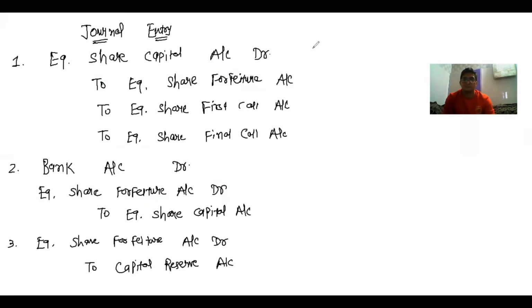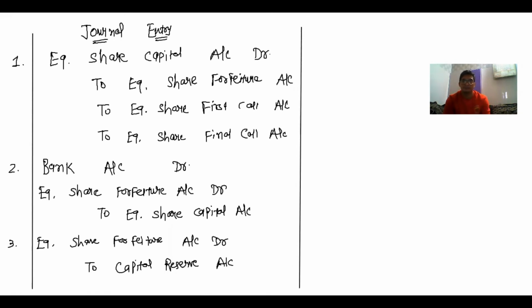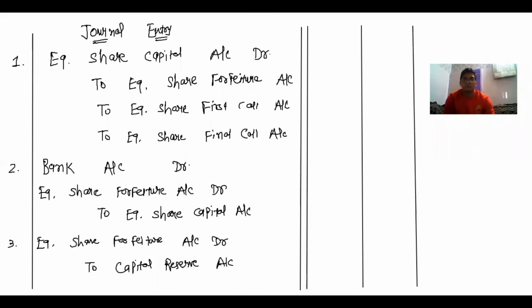So now I am drawing the format for journal entry. First of all, date, then particular, then LF, debit and credit. Okay, so now here it is the format for journal entry: date, particular, LF, debit and credit.